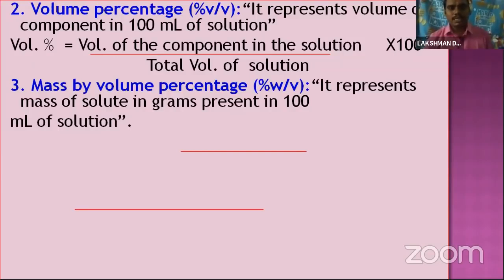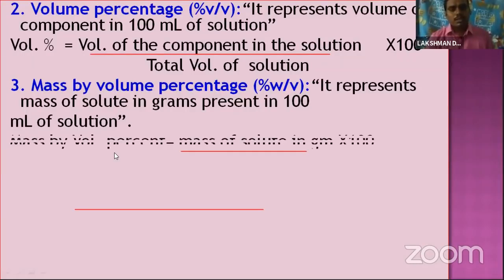I will repeat once again. It represents the mass of the solute in grams present in 100 ml of solution. So in this definition, mass by volume percentage, mass is there, volume is there. Mass is represented as solute mass, and volume is represented as solution volume. Okay, mass by volume percentage, simple.